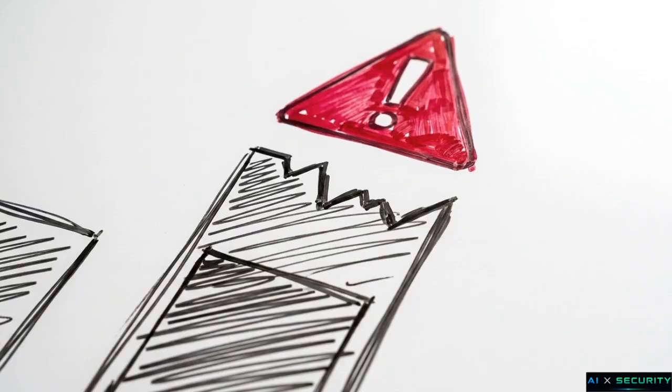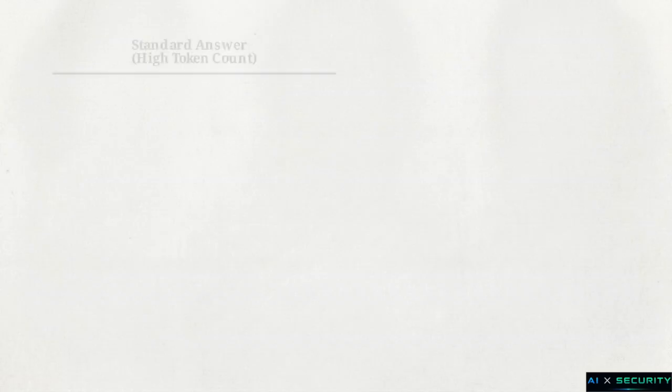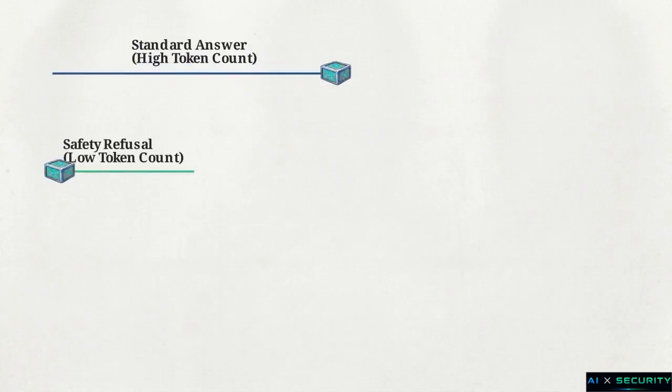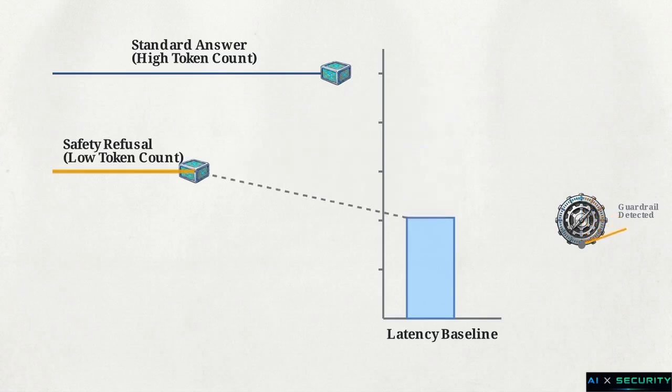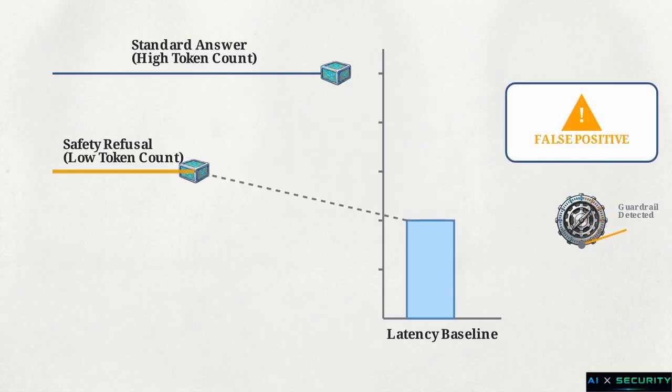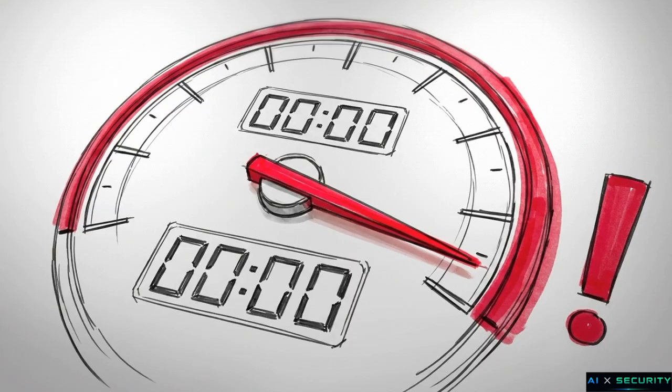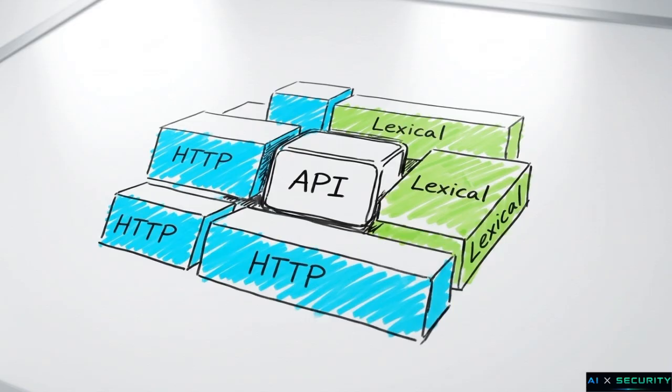It detects deviations, but it cannot be used in isolation to confirm a block. This happens due to a natural control baseline anomaly. When tested on a completely unshielded LLM, a native safety refusal will generate fewer tokens than a standard comprehensive answer. This natively skews the latency and creates a false timing signal, even when no guardrail is present. Relying on timing alone creates a dangerous false positive. True reconnaissance requires the rigid, categorical proof found in the HTTP and lexical metadata to confirm middleware presence.